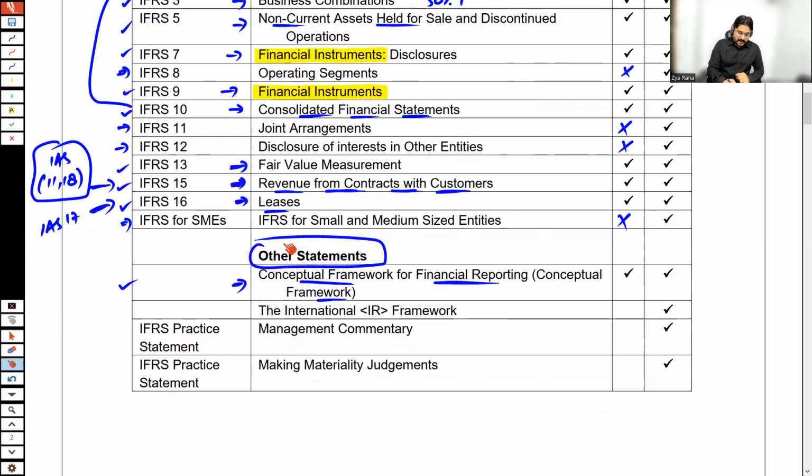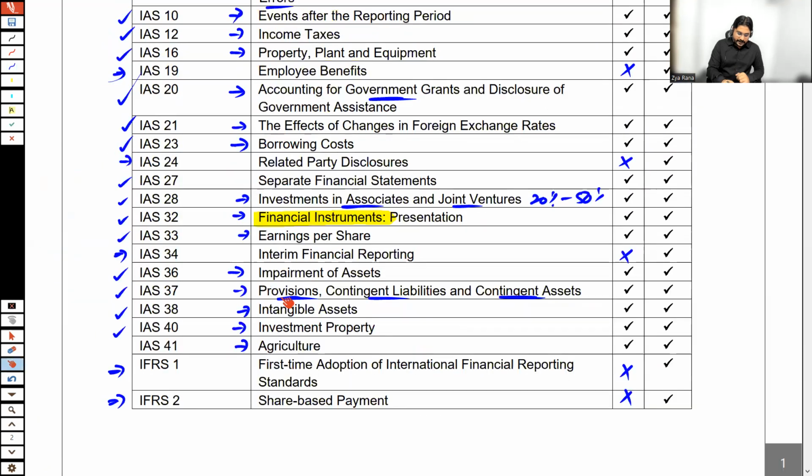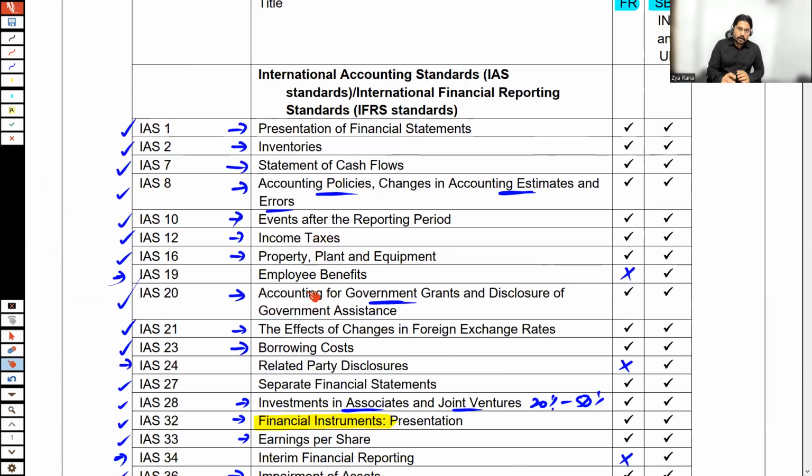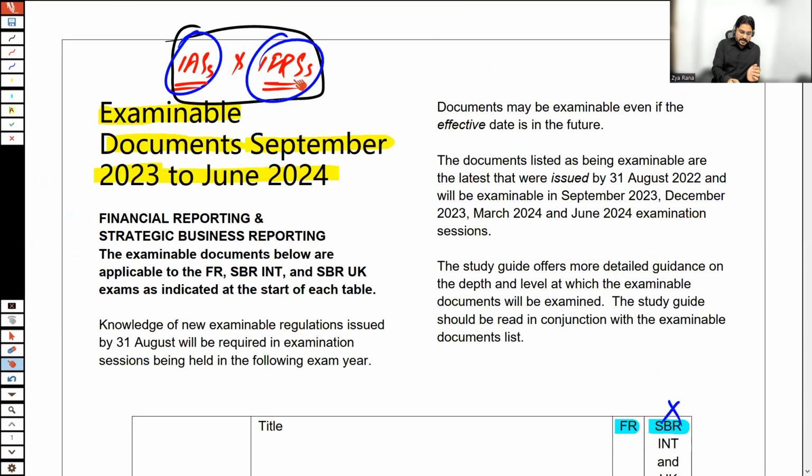The objective is to show you that at FR level, you are going to study the IASs and IFRSs only. There is nothing else. For preparing the set of accounts, the income statement, balance sheet, changes in equity, cash flow statement, and disclosures, only these IASs and IFRSs are used, and all financial reports are prepared according to the guidance of these accounting standards. Hopefully, now you have in mind what to study at FR. Obviously, the accounting standards, the reporting standards.